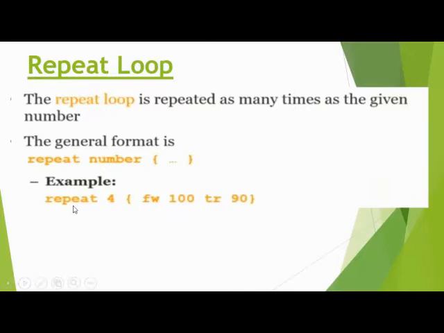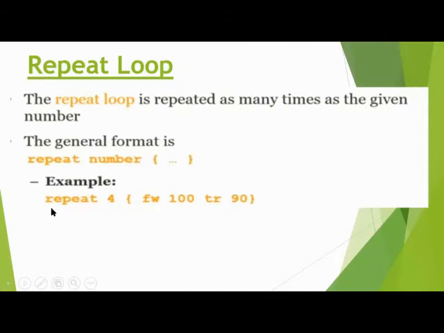For example, repeat 4. Type repeat, then put the 4. 4 means we repeat this action 4 times, and in the curly brackets we type the action we want. So FW means move the turtle forward 100. 100 is a unit. The turtle moves 100 units forward. And RT means turn the turtle right. In RT 90, the 90 shows the angle, in which direction the turtle is turned. So RT is a direction and this is the angle in which the turtle turns.